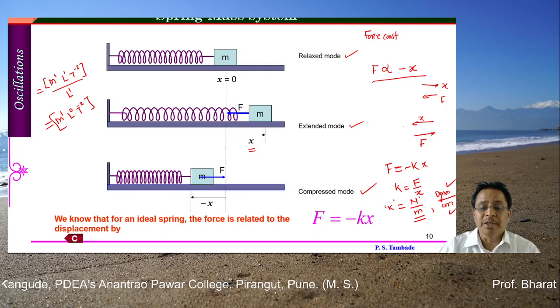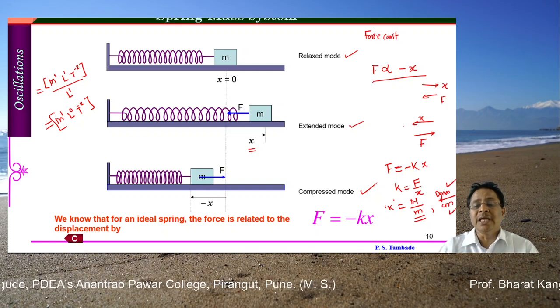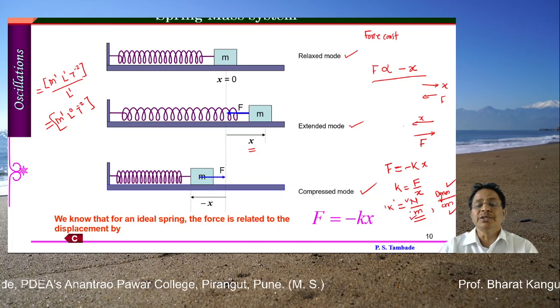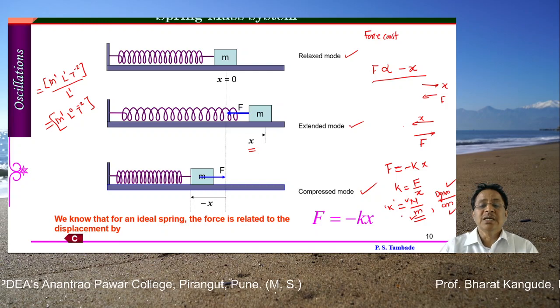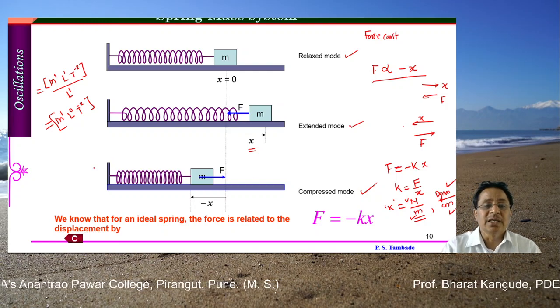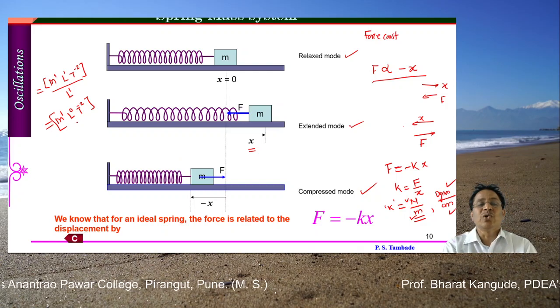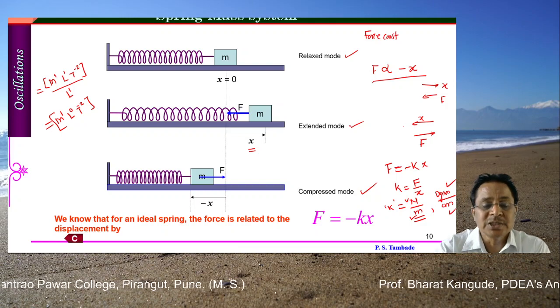Sometimes the same question can be asked for the unit of the force constant in the MKS system, which is newtons per meter. So newtons per meter in MKS, dynes per centimeter in CGS, is defined as the force constant in this case, and its dimensions are given by M raised to 1, L raised to 0 and T raised to minus 2. So this type of small problems, small examples may be asked.